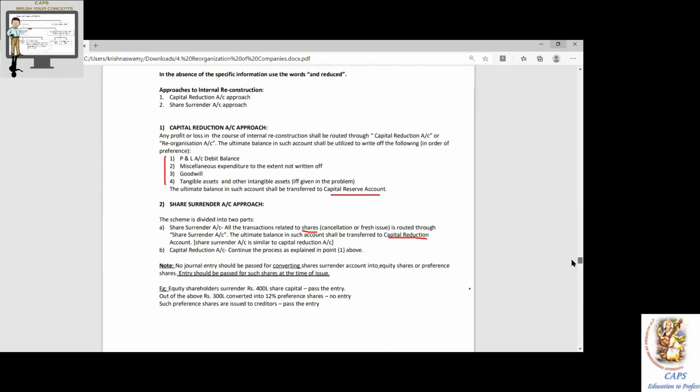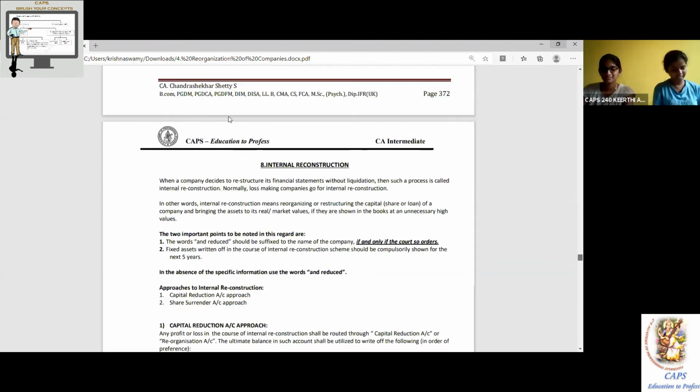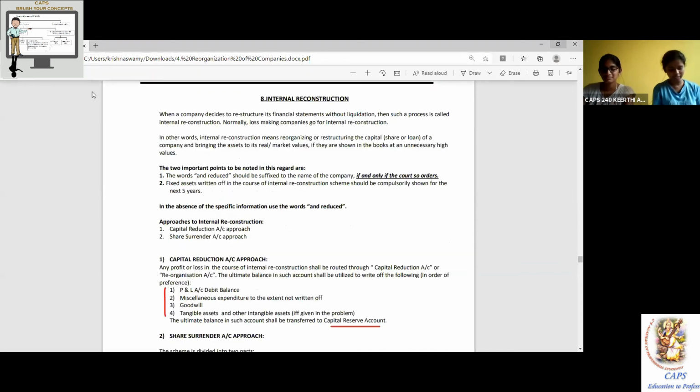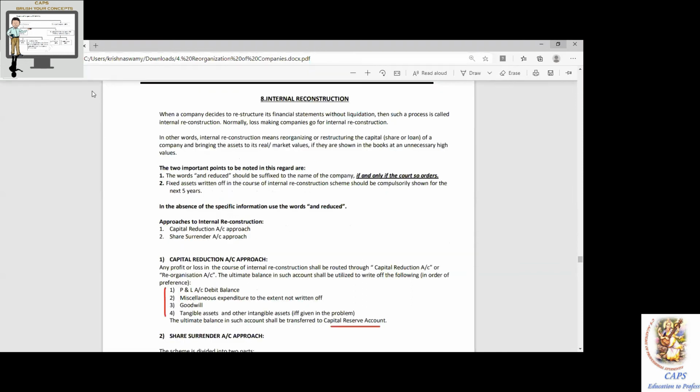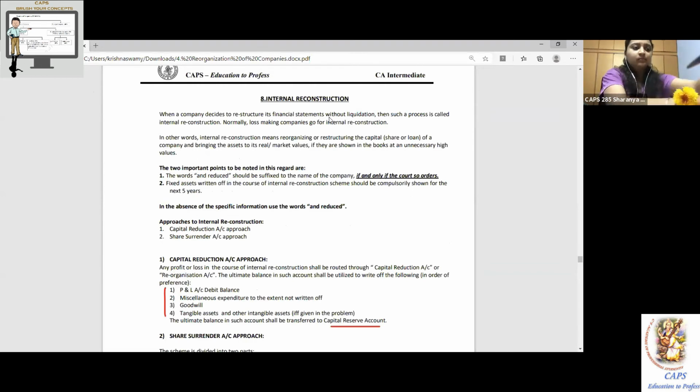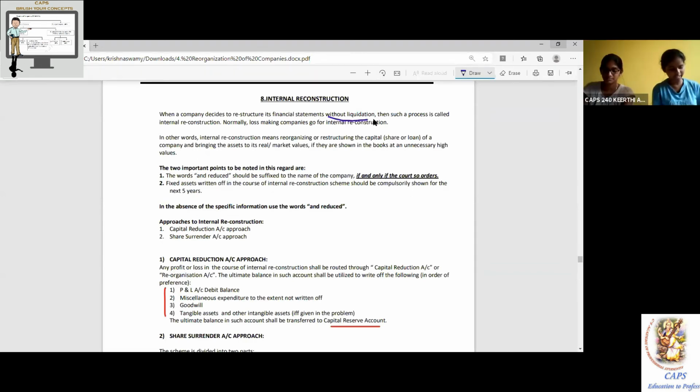Internal reconstruction. When a company decides to reconstruct its financial statement without liquidation, underline without liquidation. We are not closing the company. All of you have the material in your hand. Then such a process is called internal reconstruction. Normally, loss-making companies go for internal reconstruction. Underline the word normally, not always. Even a profit-making company may want to restructure its capital.